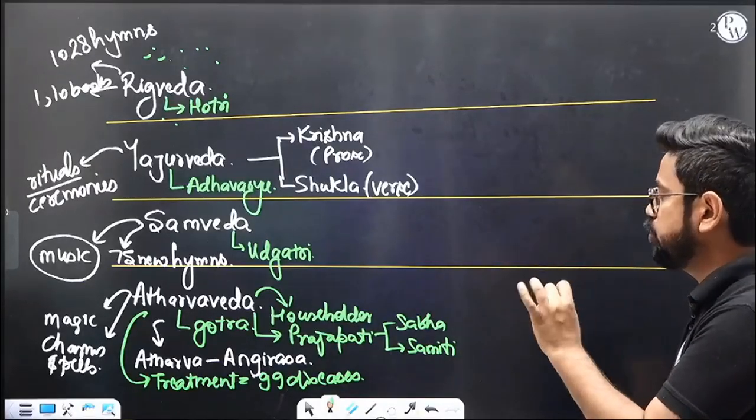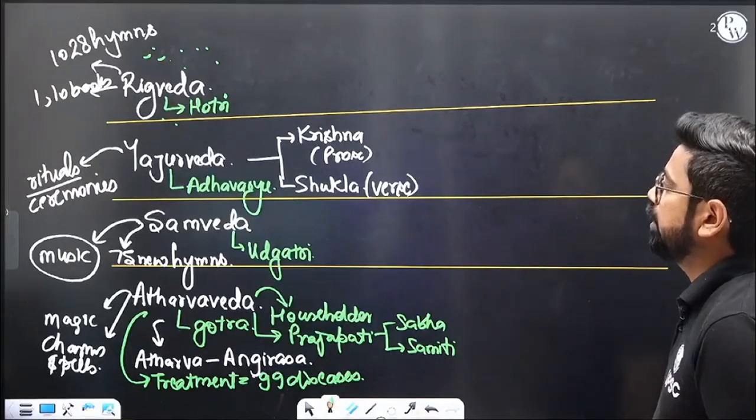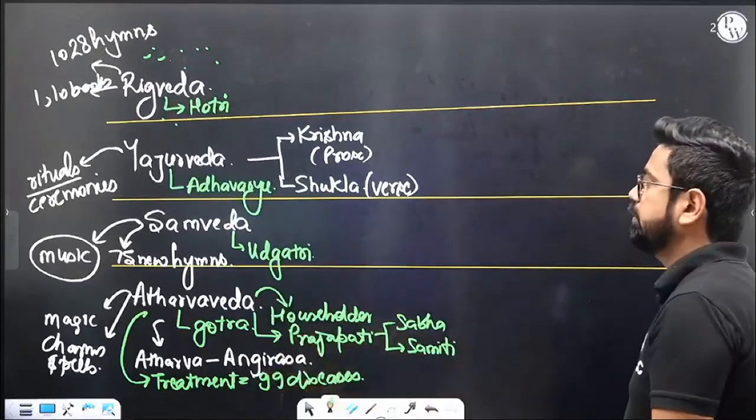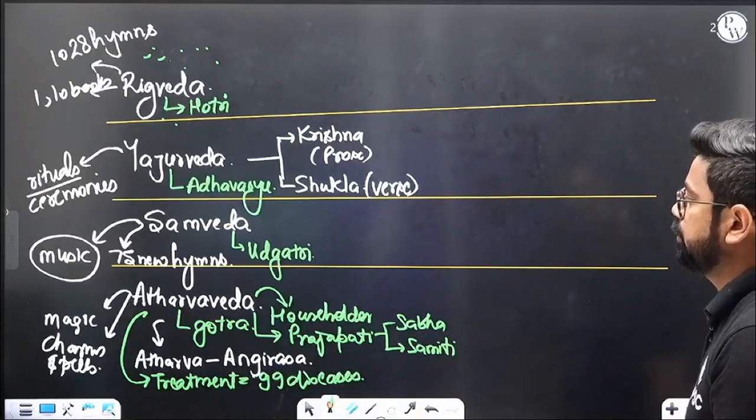Again, it's 4 Vedas: Rig Veda, Yajur Veda, Sam Veda, Atharva Veda. Rig Veda was written in the Rig Vedic era. All the other Vedas were written in your later Vedic era. Okay, please note this down.